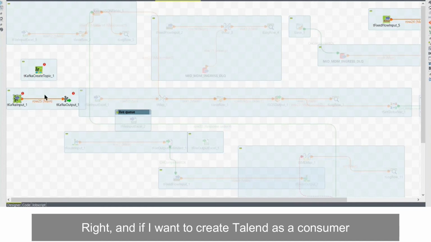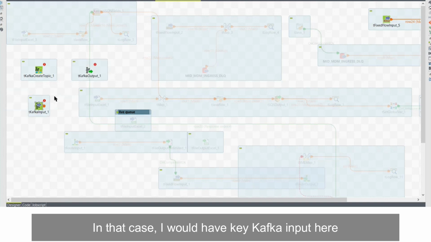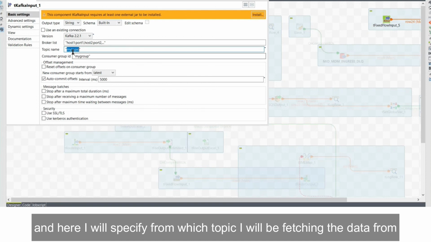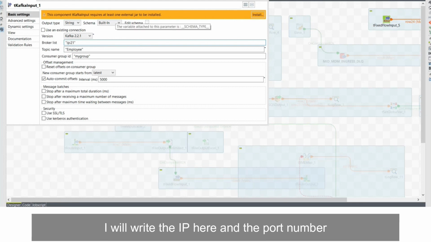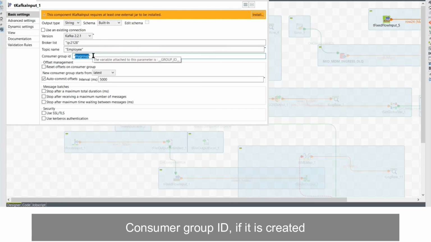And if I want to create Talend as a consumer in that case, then I will have tKafkaInput here, and here I'll specify from which topic I will be fetching the data. Again, the broker list will have the IP. I'll write the IP here and the port number, right? And consumer group ID, if it is created,